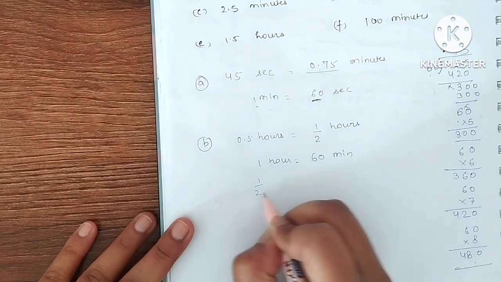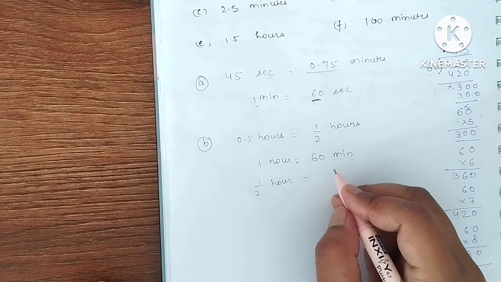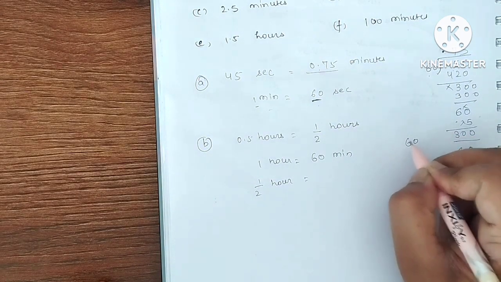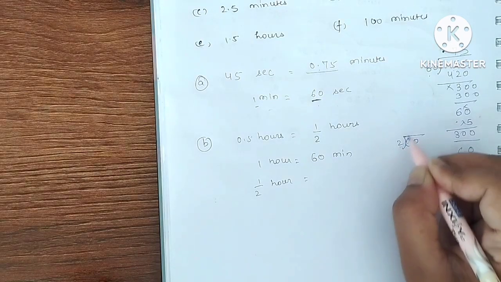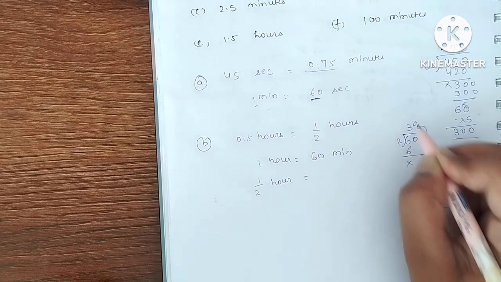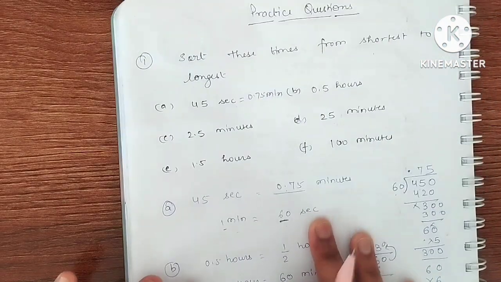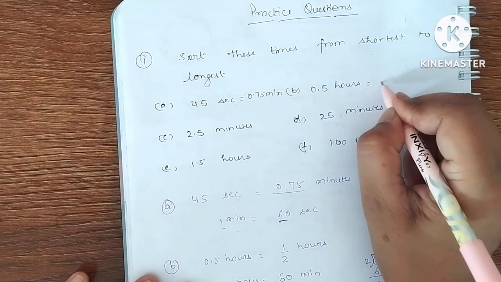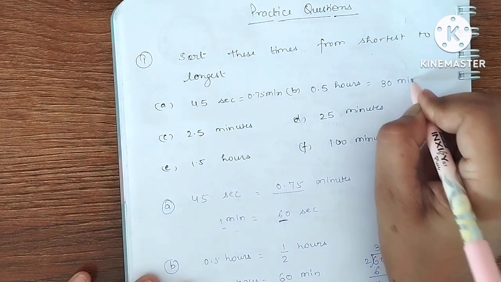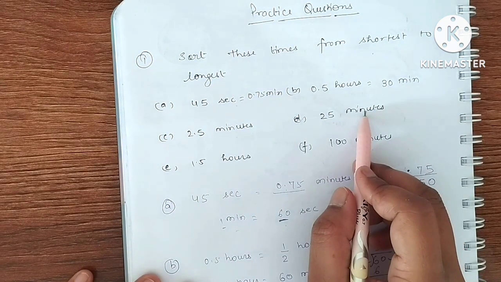So 1 upon 2 hours means we are dividing this 60 by 2. 2 threes are 6, this 0 will go here, so that means 30 minutes. So this is equal to 30 minutes. Clear? This is already in minutes.